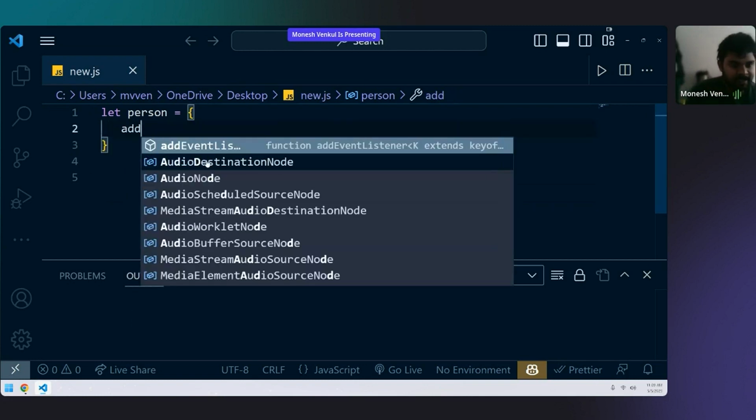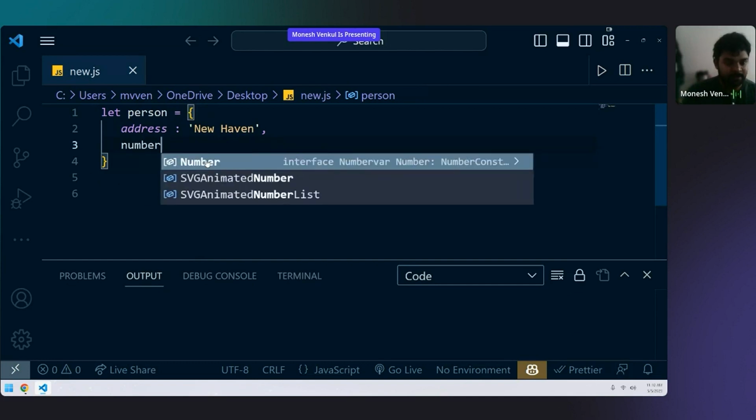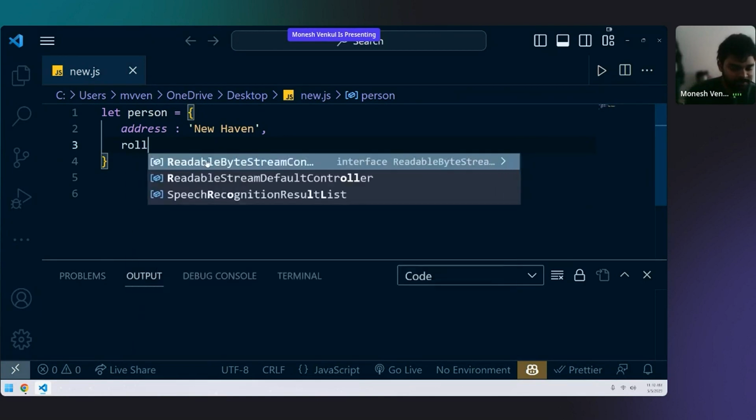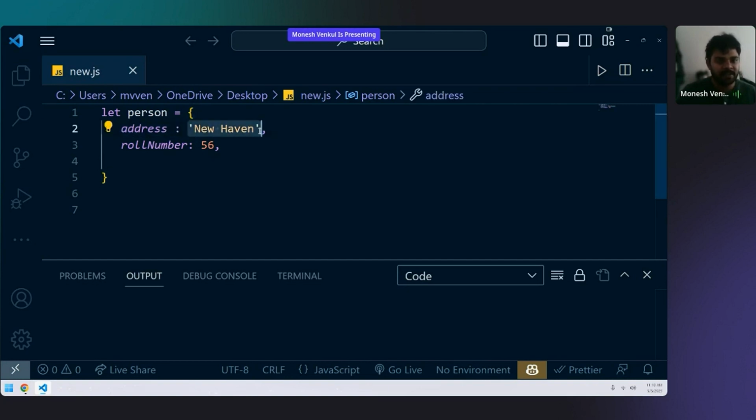For example, a person's address. You can store a person's address, like maybe New Haven, any place. You can even write their phone number, their roll number. It's like a complete sheet. A roll number, maybe like 56 something. Again, you can have a list of all the details regarding a person by using this object. You can define what it is, and you can also save its value. These are called keys, and these are called values. The left side part is called the key, the right side part is called the value.